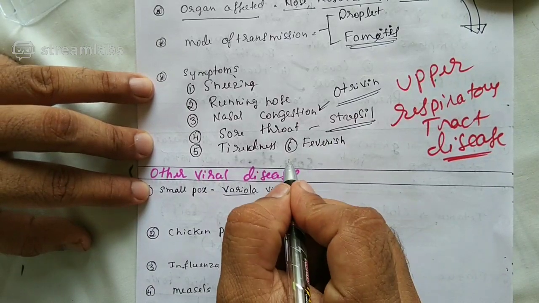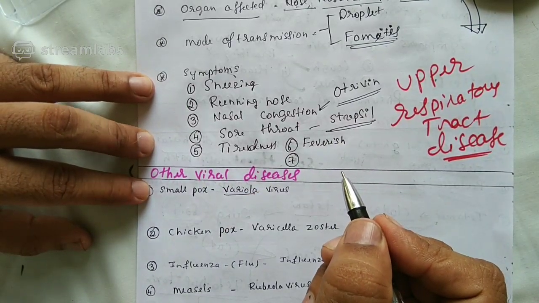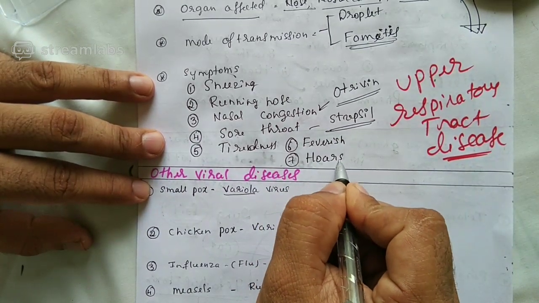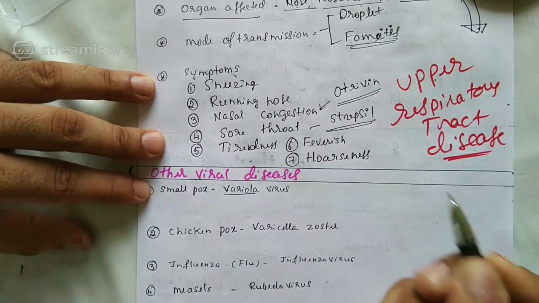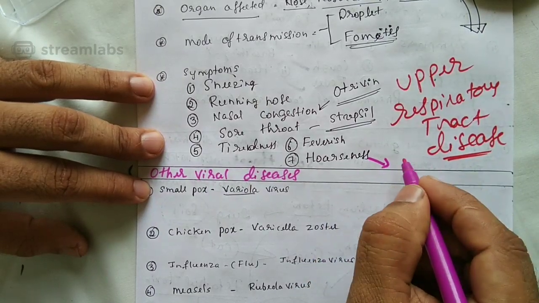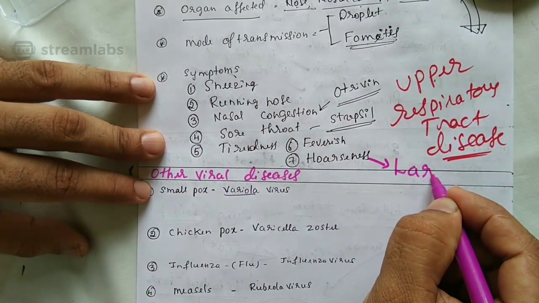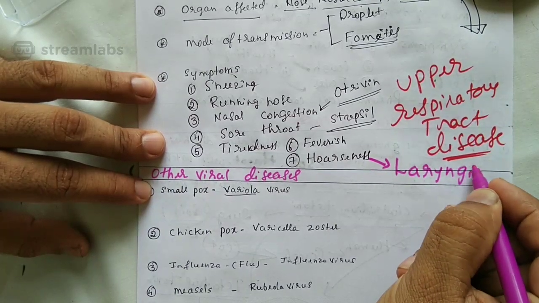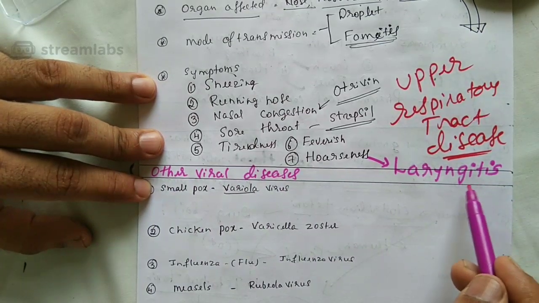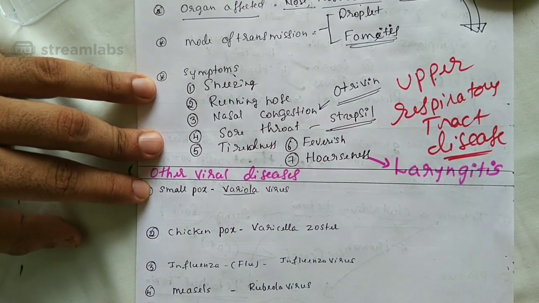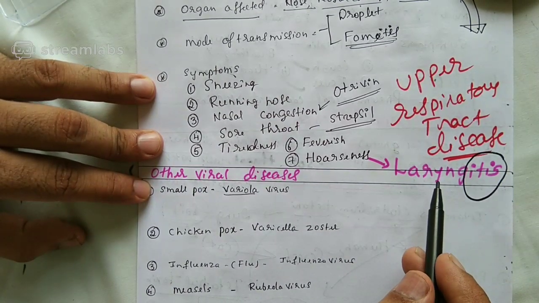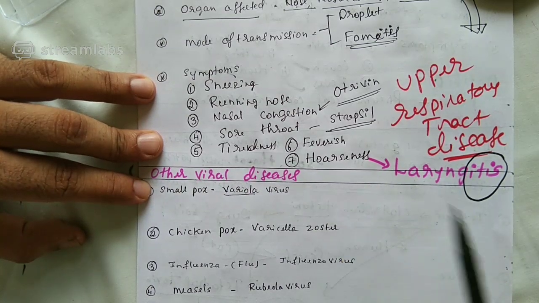And as the day progresses, your voice starts changing, and that condition is called hoarseness, where the voice starts changing. The reason for hoarseness, students, is laryngitis. What is laryngitis? Whenever the word ending itis comes, you should say it is inflammation. Inflammation of the voice box or larynx is called laryngitis.